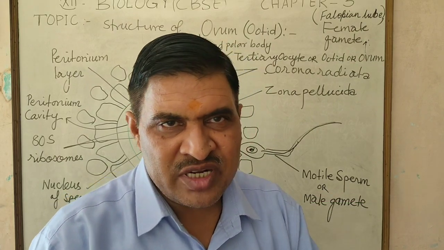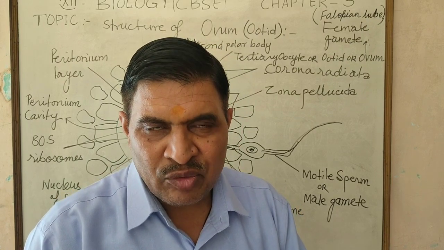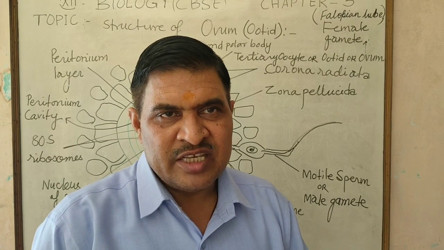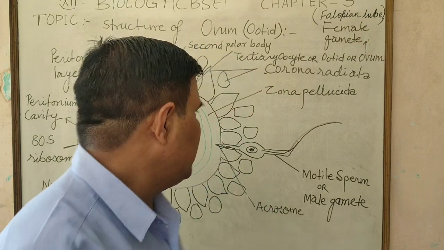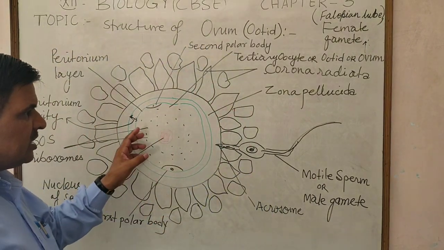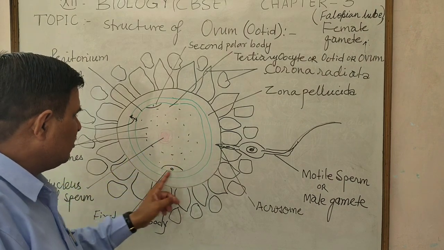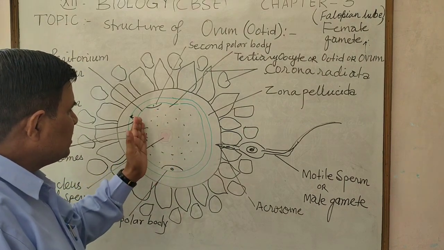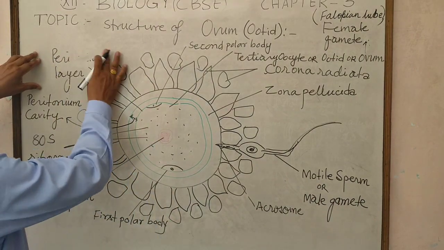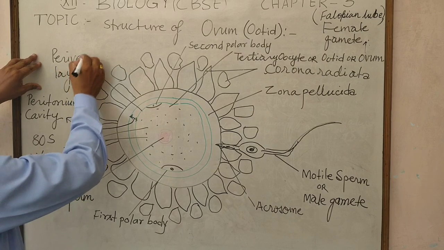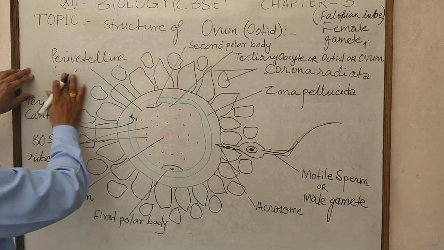In the case of spermatogenesis, spermatozoa production occurs in the testis. Here, in the secondary oocyte, there is the vitelline membrane, which is called the perivitelline membrane.